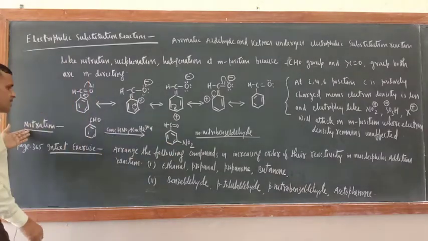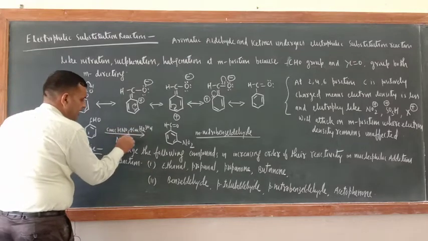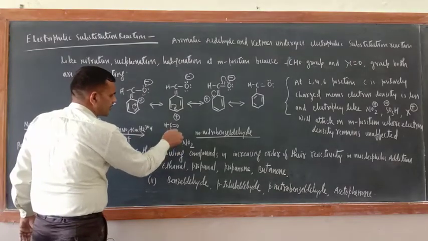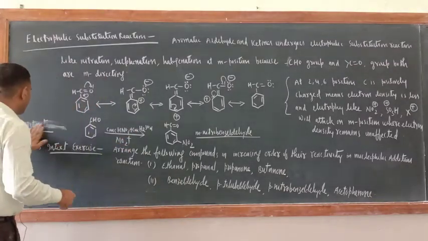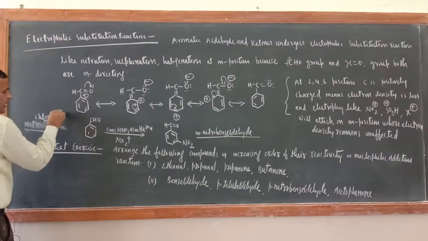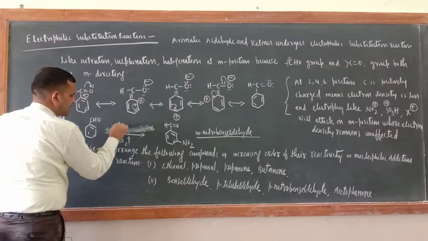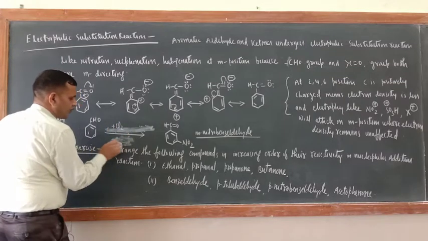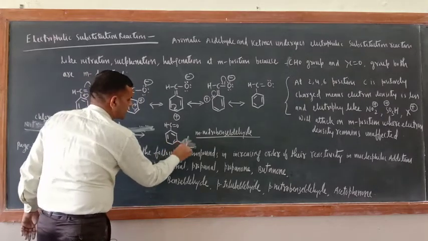Just see, this is a nitration, this is a nitrating mixture, which electrophile will be generated? NO2 positive, meta position. What is the name of this one? Meta nitrobenzaldehyde. Suppose you are subjecting it for halogenation, let us say chlorination. Okay, so here what would be there? Plus Cl2 and halogen carrier. What are the halogen carrier? FeCl3. So at meta position Cl.